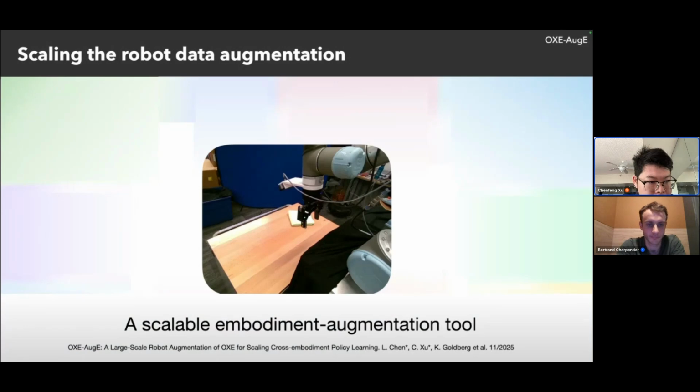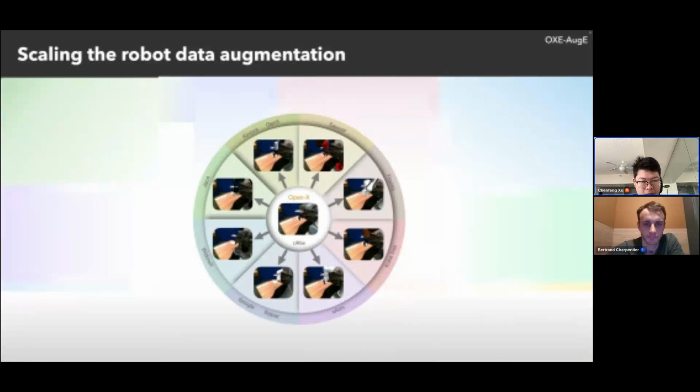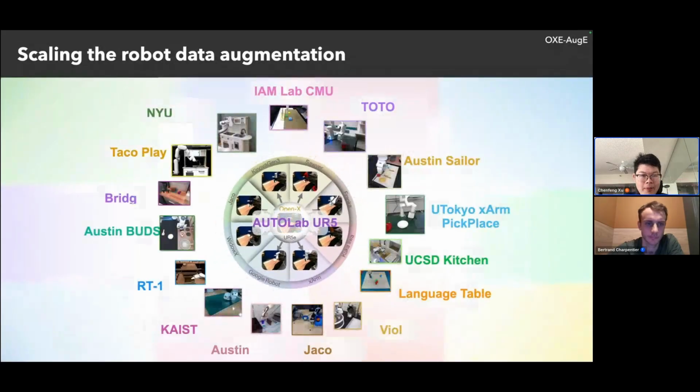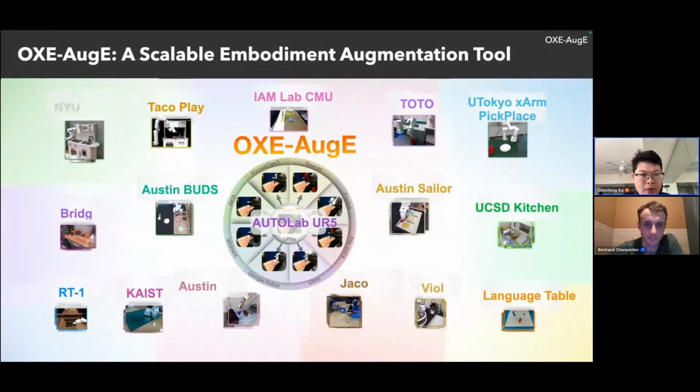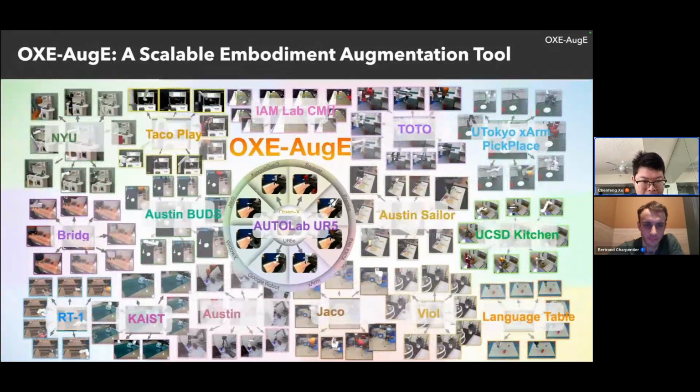And we propose the OGE technique. This is a scalable embodiment augmentation tool based on simulation and generative model techniques. Given one kind of robot video, we can translate it into other different robot data. We have a whole bunch of OXE datasets collected from different labs, and we can utilize our technique to transform all of this robot data into other kinds of robot data. So we can significantly augment the amount of robot data.